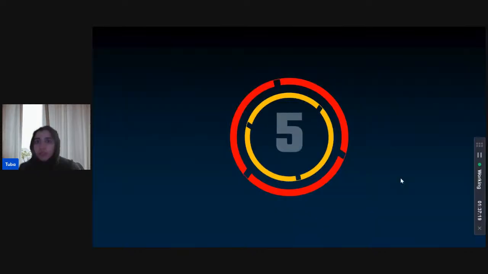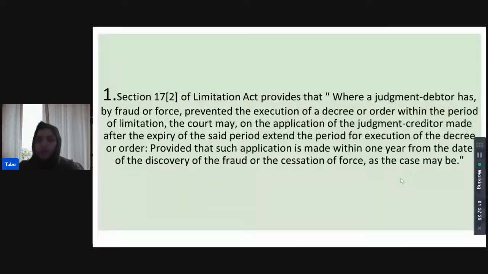Shivani thinks it's 2 years. I will begin the timer. Come on, guys. Priyanka as well. It is 1 year. See, guys, if you look at 17.2, the proviso to it provides that such application shall be made within 1 year from the date of discovery. We were talking about the date of discovery of fraud or the cessation of force. So it is 1 year from that period.